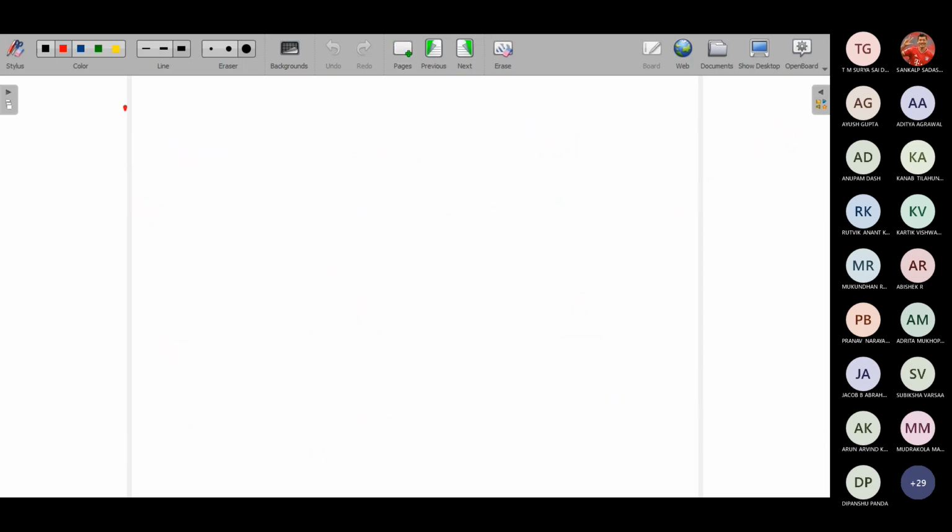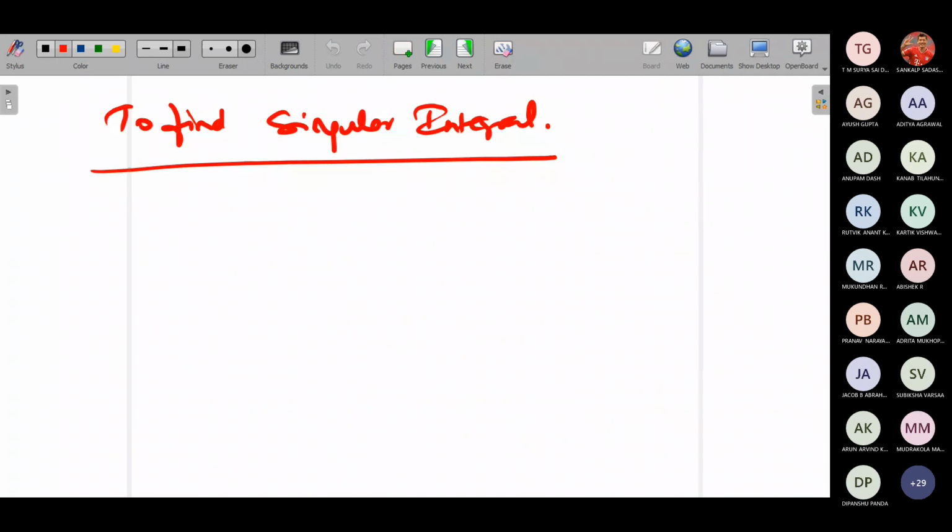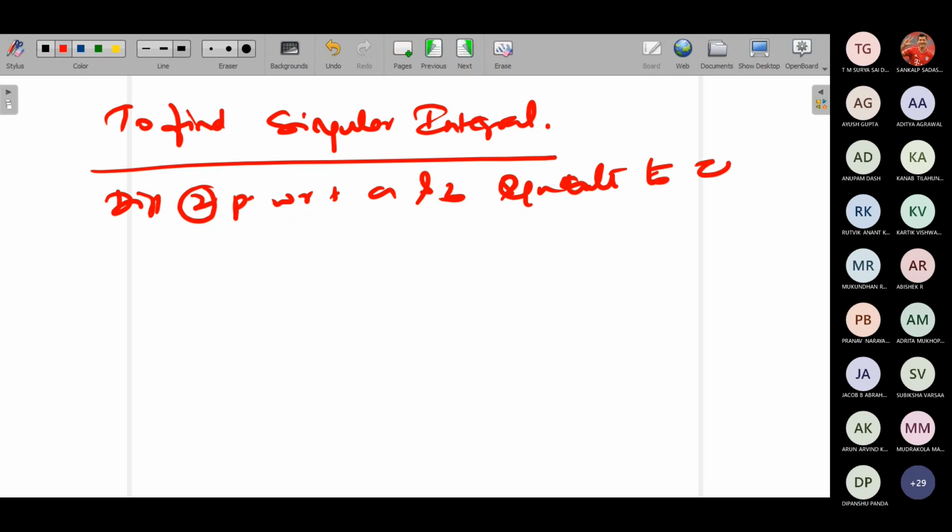To find the singular integral, what you have to do? Take this as equation number 2. Differentiate 2 partially with respect to a and b and equate it to 0. All this I'm writing only for your understanding. So you have to find dou z by dou a equal to 0 and dou z by dou b equal to 0. So let us do it.